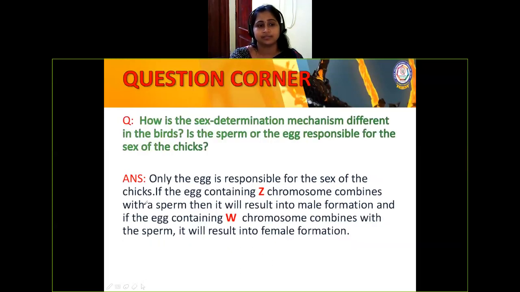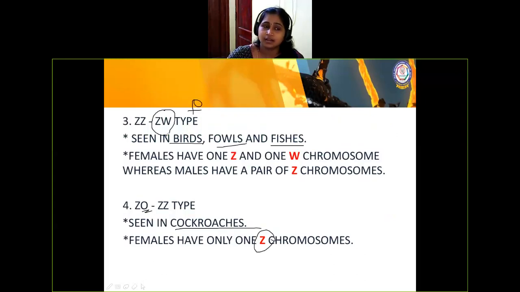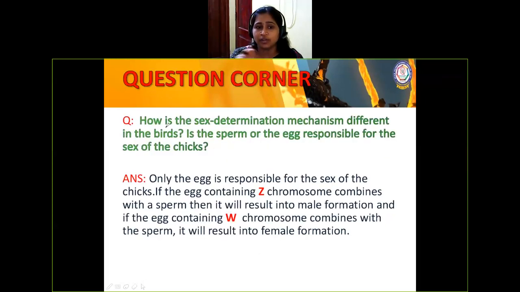Right? Now the question corner. You can see the question. How is the sex determination mechanism different in the birds? In birds, what mechanism is it? See here. It is ZZ-ZW. Now observe the question. Is the sperm or the egg responsible for the sex of the chick? Who is responsible? Egg will be responsible because it is having a heterogametic condition. The same question, if I put like this, human. In human, who is responsible for the sex determination of a child? It is male because the sperm only will carry either X chromosome or Y chromosome, right?